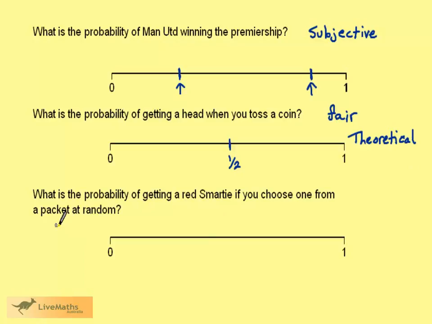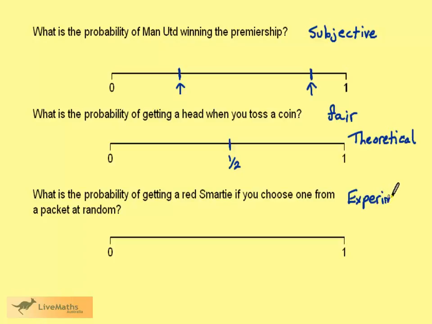There is a third situation. What is the probability of getting a red Smartie if you choose one from a packet at random? Here we don't know directly, but what we can do is perform an experiment.